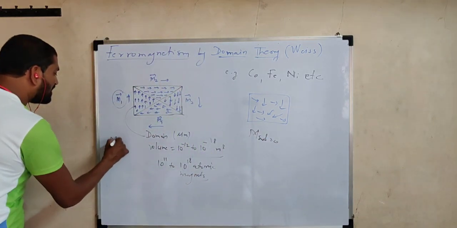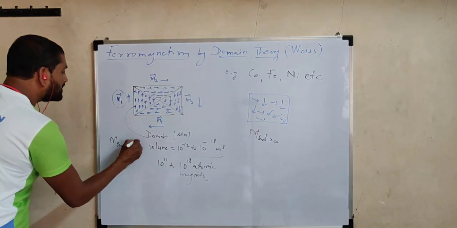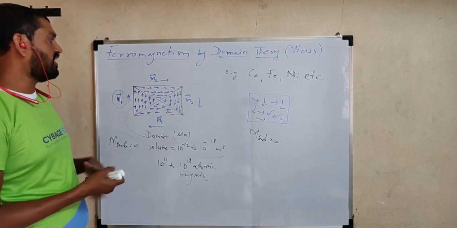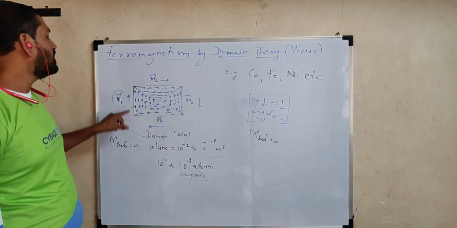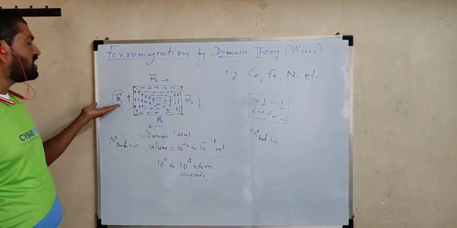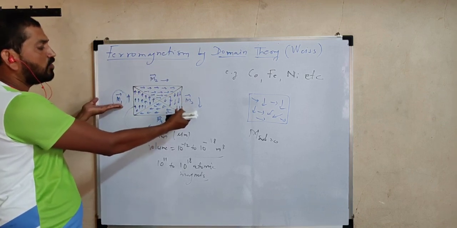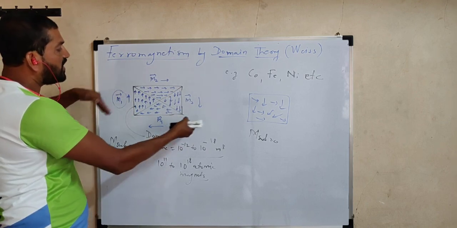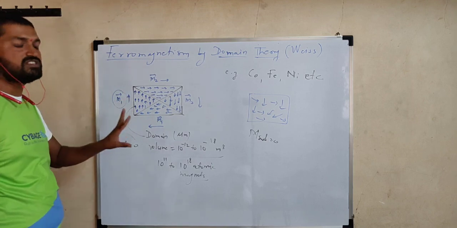Here also, the resultant dipole moment of the substance is 0. Why is it 0? Because in the unmagnetized state, when an external magnetic field is not applied, these domains are arranged in such a way that the effect of one domain is cancelled by another domain. For example, here M1 and M3 are equal and opposite, so they get cancelled.